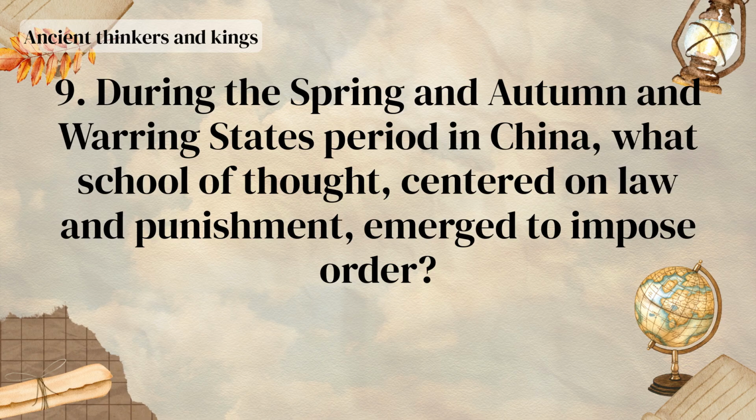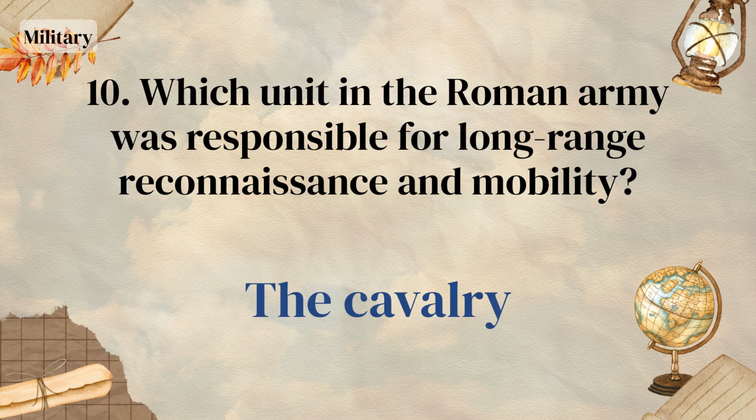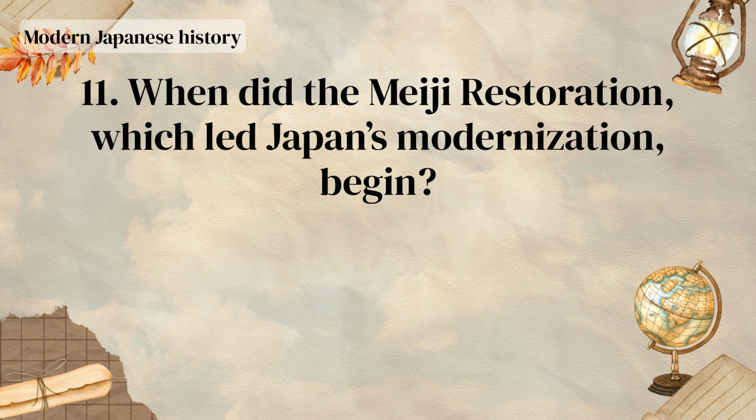on law and punishment, emerged to impose order? Legalism. Which unit in the Roman army was responsible for long-range reconnaissance and mobility? The cavalry. When did the Meiji Restoration, which led Japan's modernization, begin?